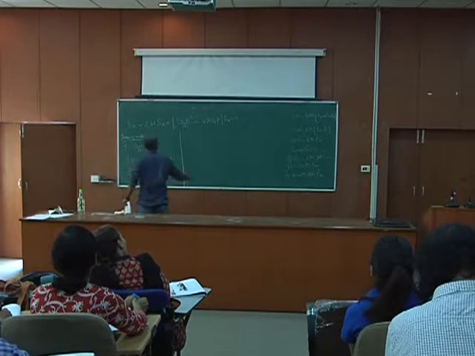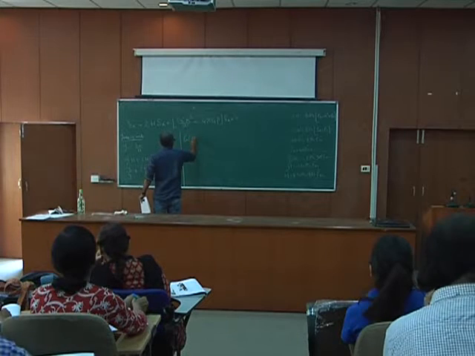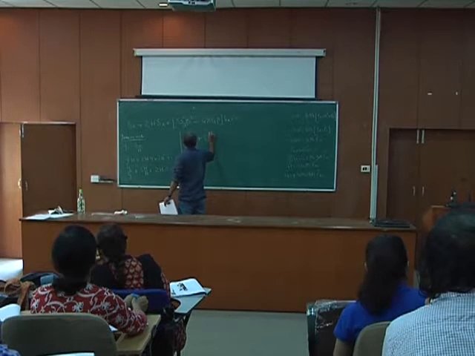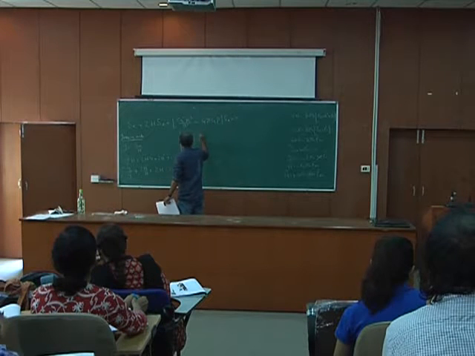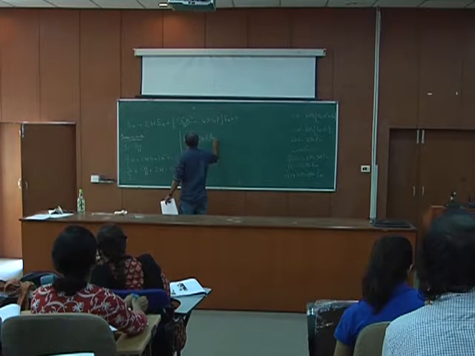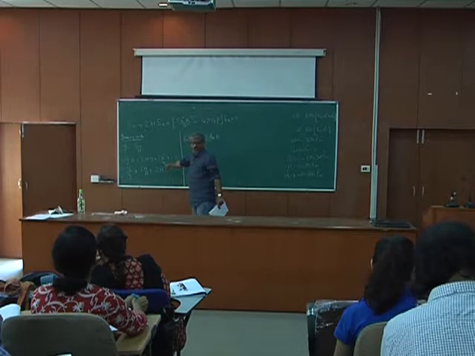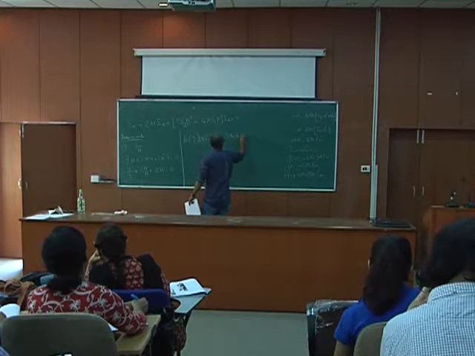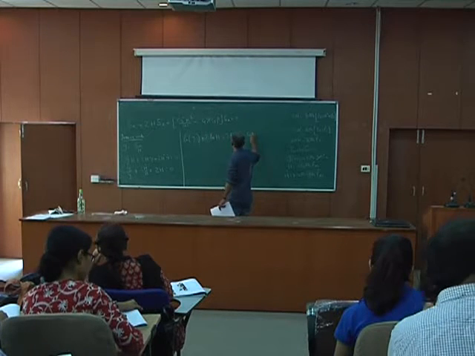This gives you log y dot plus 2 log H, and H is a dot by a, so this is plus 2 log a equal to a constant.